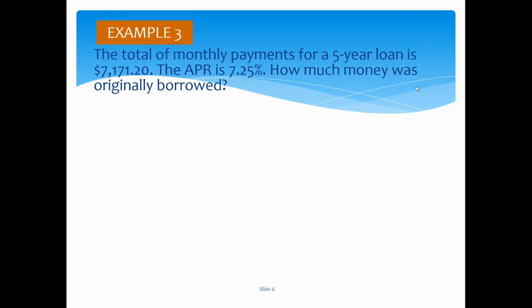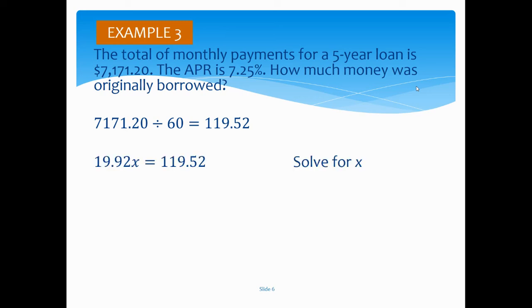For the third example, we have the total of the monthly payments for a 5-year loan, $7,171.20. The APR is going to go lower, to 7.25%, and we want to know how much was originally borrowed in this case. So this is the total monthly payments of $7,171.20. It's a 5-year loan, so if you do 12 times 5, you get 60 payments, which gives us $119.52 per month. We are now plugging this into our formula to solve for x because we want to see how much money was originally borrowed.